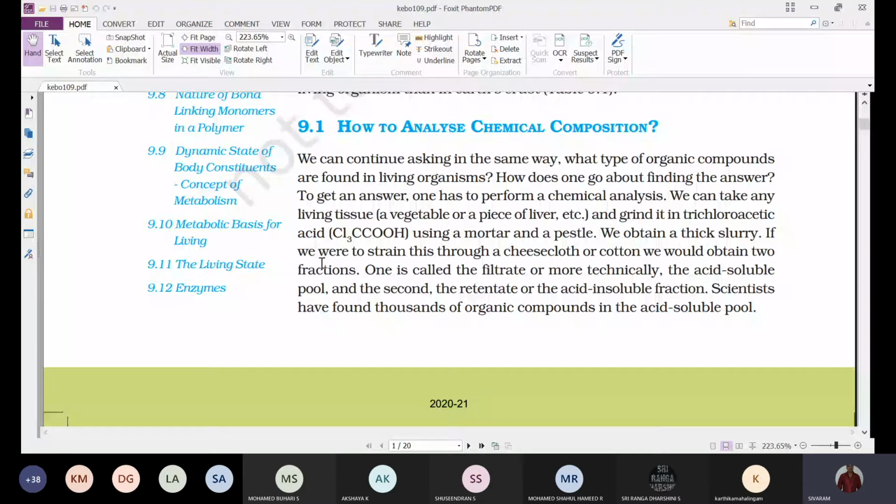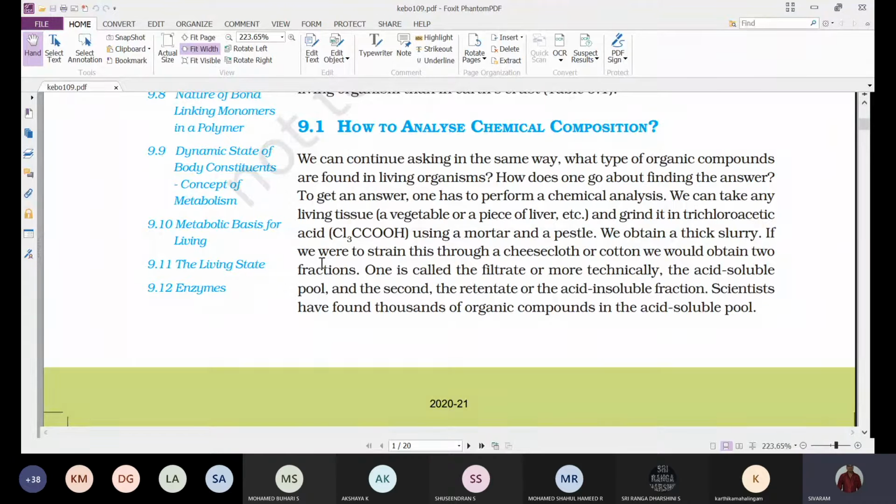How does one go about finding the answer? To get an answer, one has to perform a chemical analysis. So if they want to know the chemical composition of organic compounds present in a living organism, they have to undergo chemical analysis.